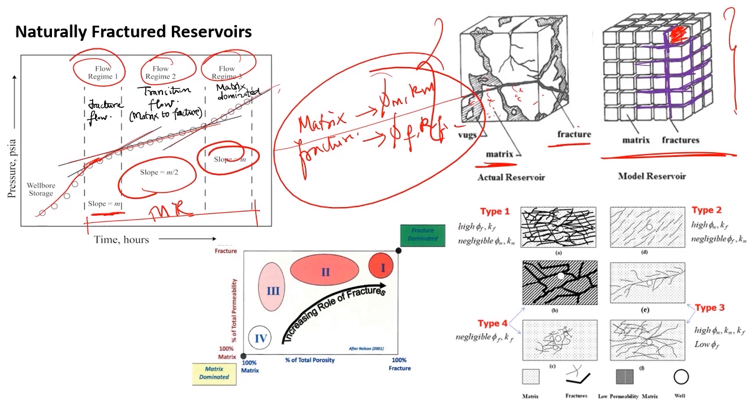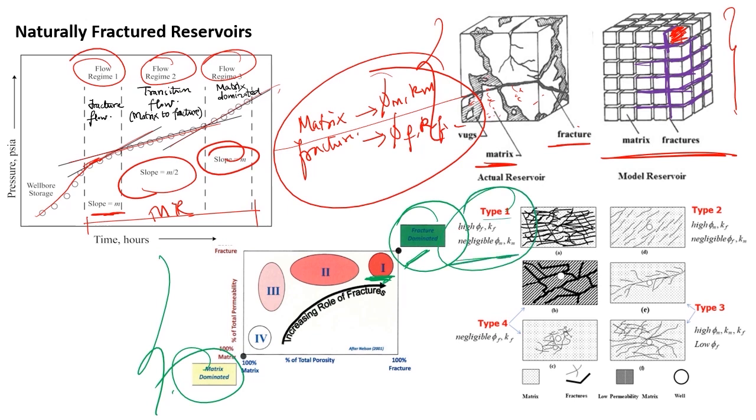All right. Now you can see that in this particular figure I can have four types of naturally fractured reservoir, varying on whether my fracture is dominating or my matrix is dominating. If I'm talking about a type 1 naturally fractured reservoir, the fracture domination will be very high. You can see that in this particular figure, for type 1, a high porosity of fracture and high permeability of fracture is there, and negligible porosity of matrix is found. Now for type 2, high permeability of matrix and fracture is there, and negligible porosity of fracture and negligible porosity of matrix is found.